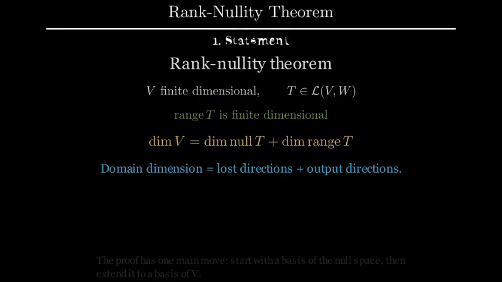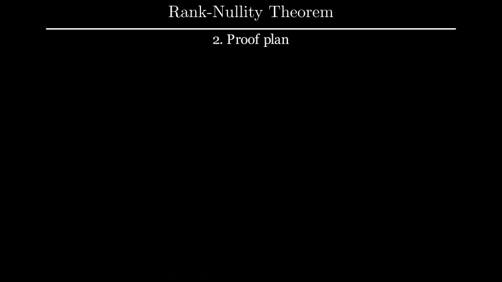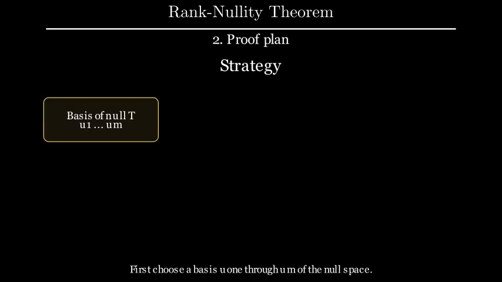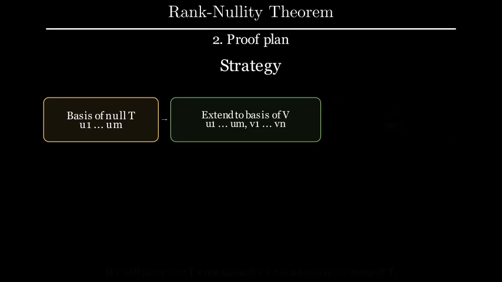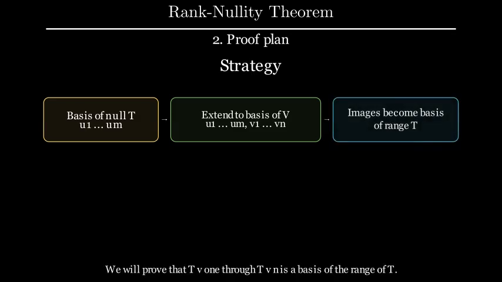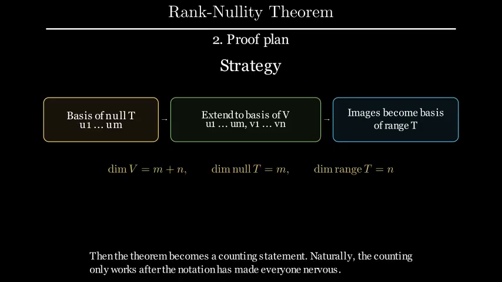The proof has one main move. Start with a basis of the null space, then extend it to a basis of V. First choose a basis U1 through Um of the null space. Then extend that list to a basis of V by adding V1 through Vn. We will prove that Tv1 through Tvn is a basis of the range of T. Then the theorem becomes a counting statement. Naturally, the counting only works after the notation has made everyone nervous.